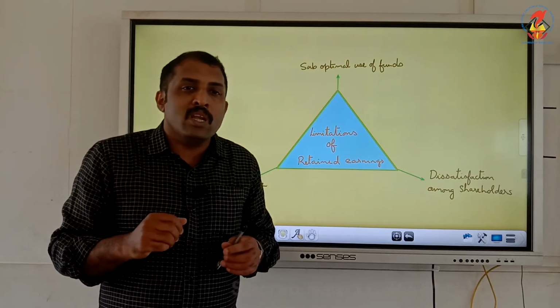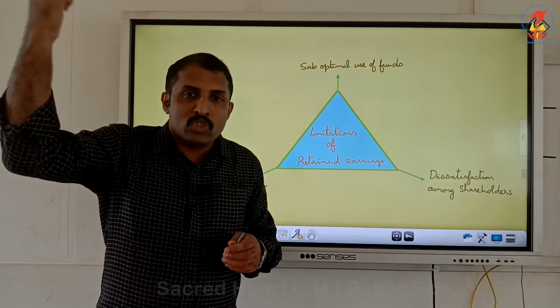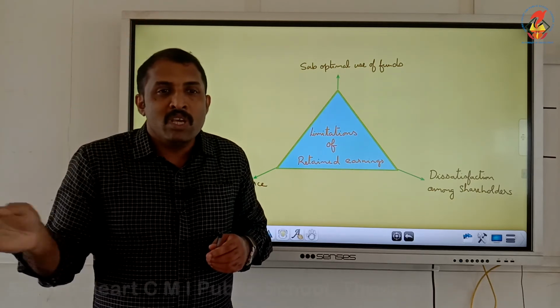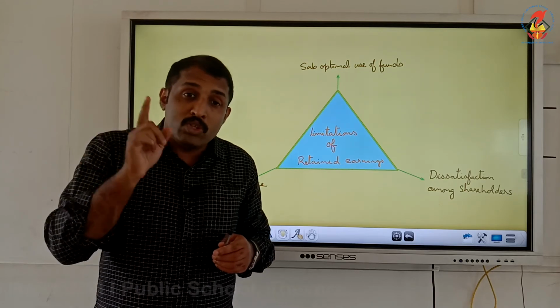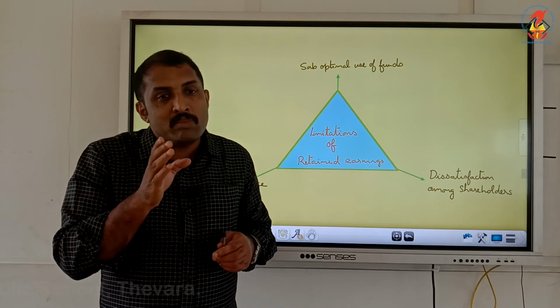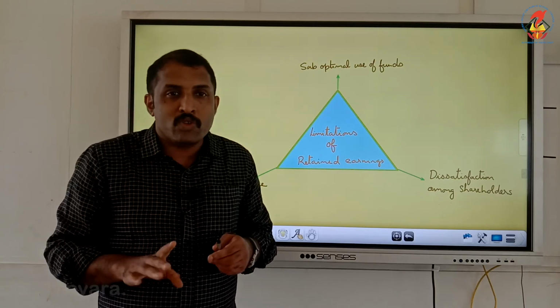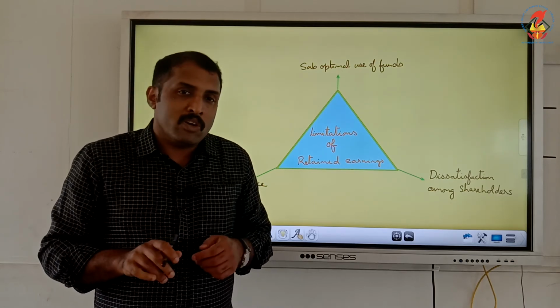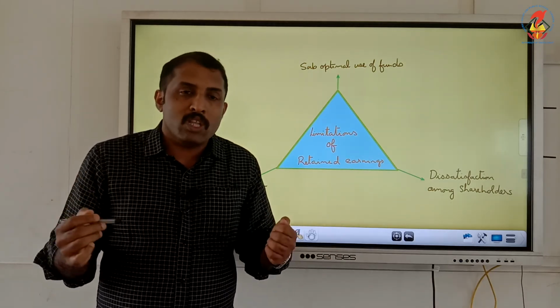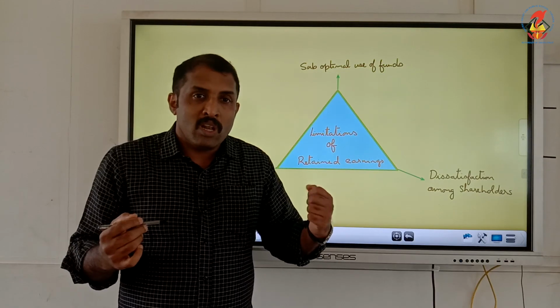We are retaining it, expecting it to be used for something in future. Many a times the opportunity cost is being ignored. It must have been used for something else which could have given us a return. That is also a problem with retained earnings. So, we are talking about what is retained earnings, what are the benefits and what are its limitations.